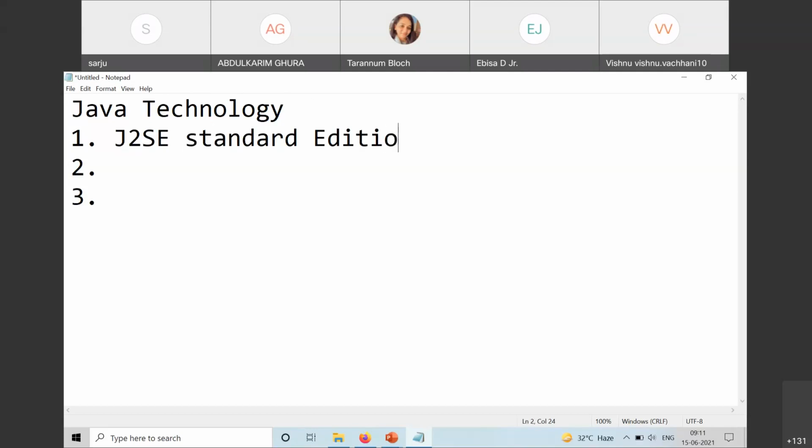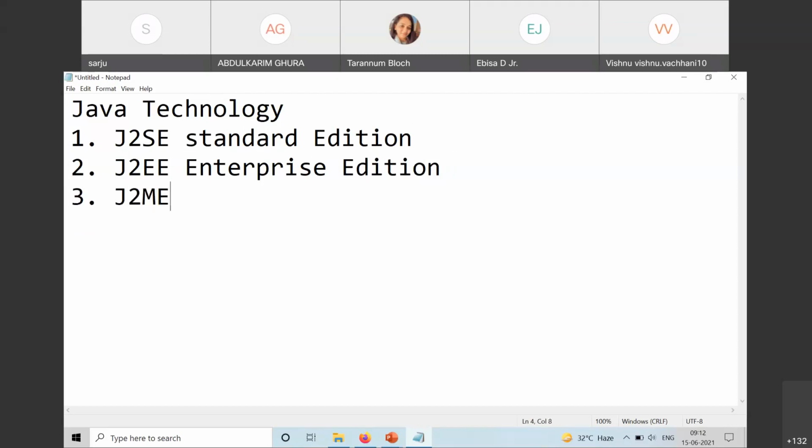What is the next one? The second one is J2EE. Exactly, J2EE. That is Enterprise Edition. And the third one is J2ME. Exactly, J2ME, J2SE, and J2EE. So M stands for mobile, or a few literature gives us micro. So it is usually for tiny devices. If you want to develop software for tiny devices, you can go with that.